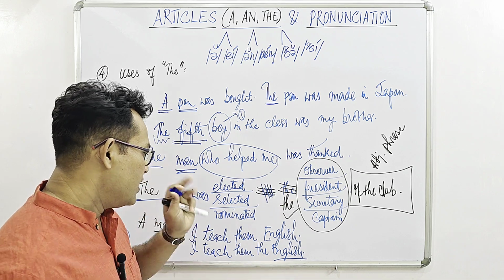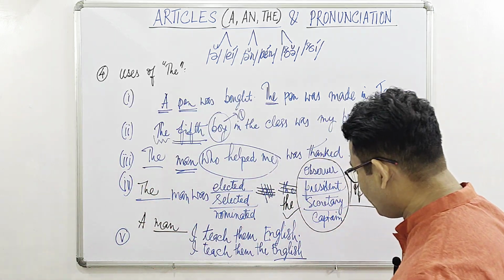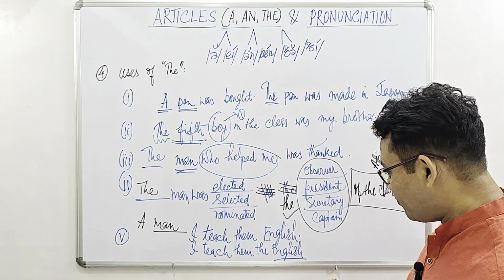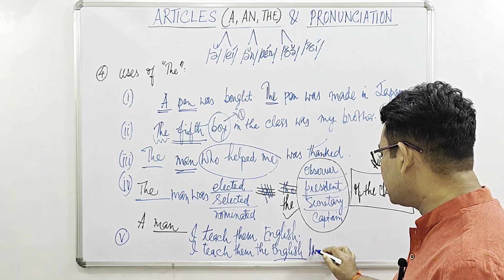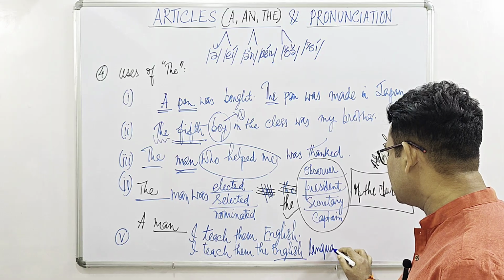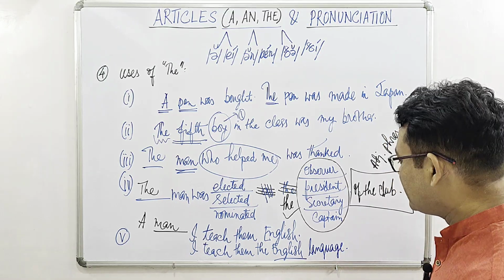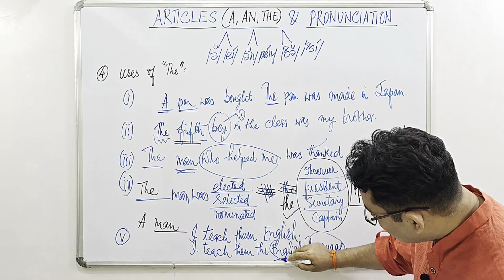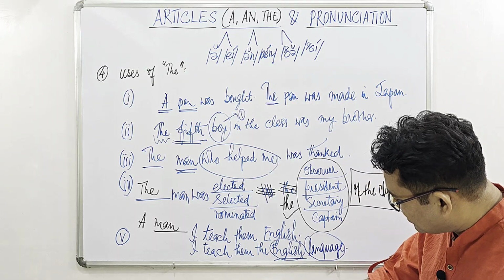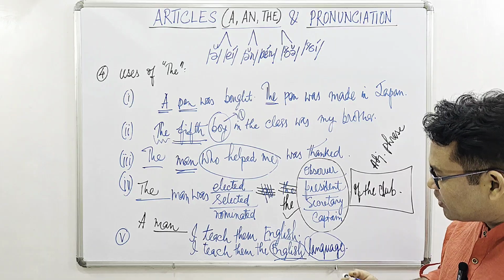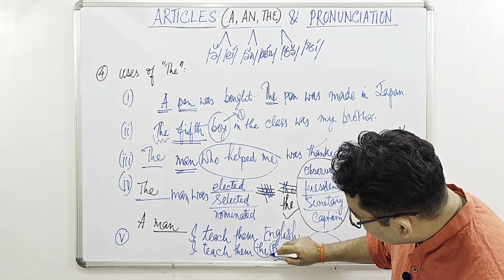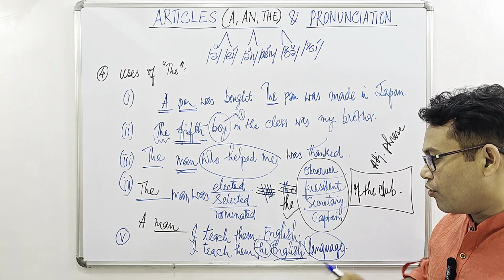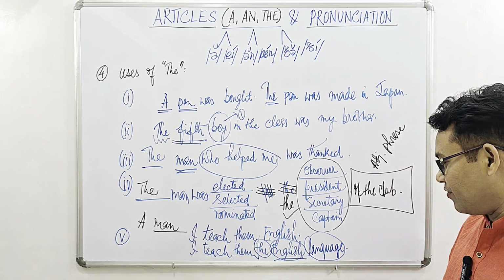But again, if we particularize this language or if we mention this word as language, like if we use the word language itself, then the term English is already particularized, highlighted or specified. In that case the definite article the will be okay. So either I teach them English or I teach them the English language.